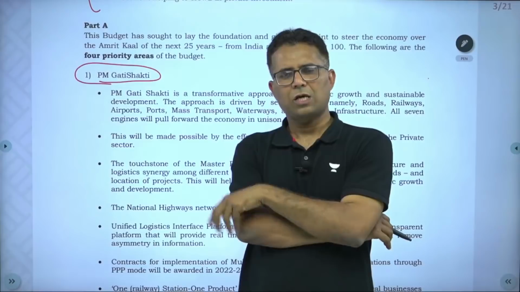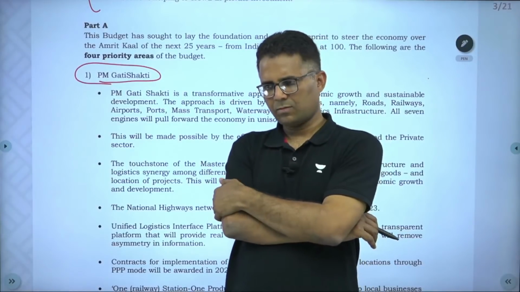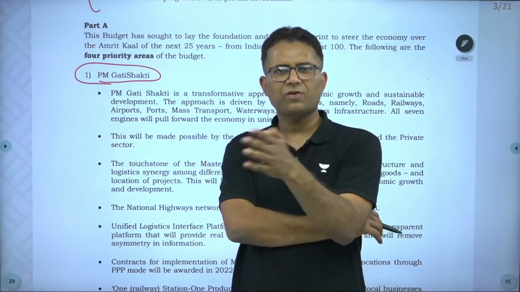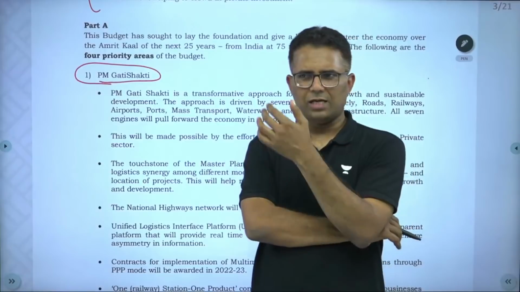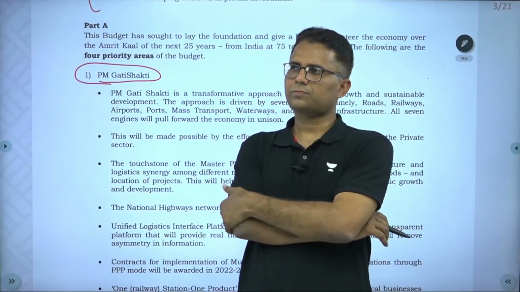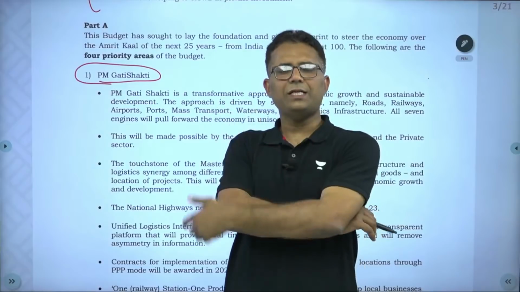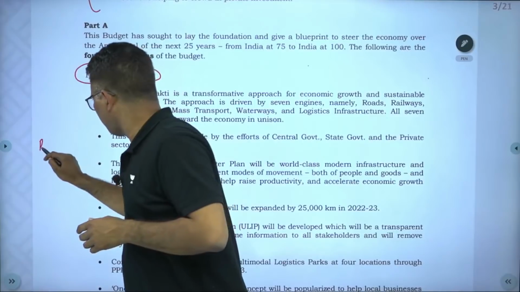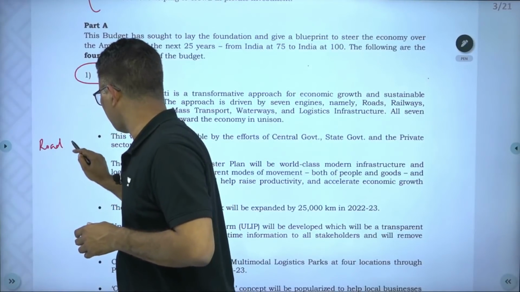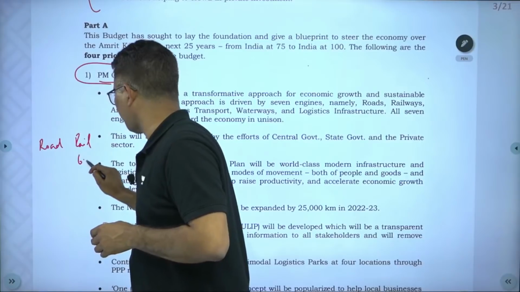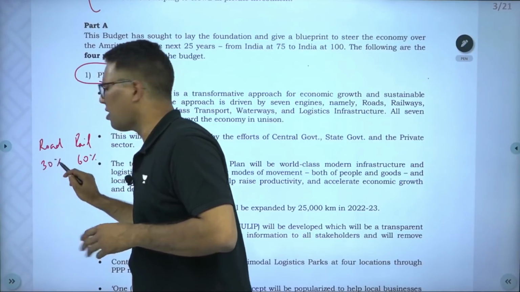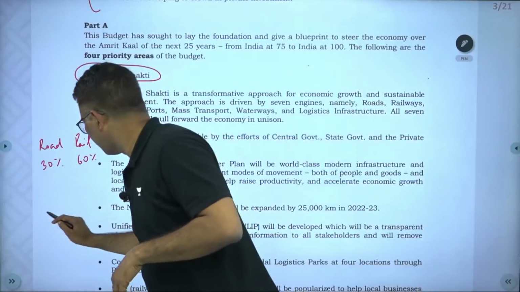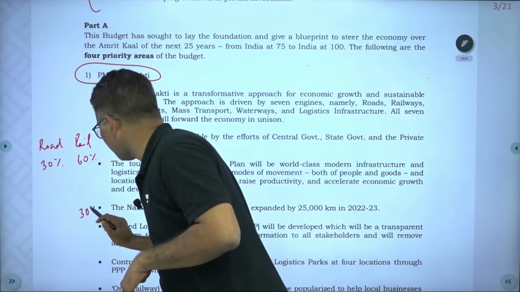The answer is, when we got independence, railway was carrying around 60% of the freight cargo and road was carrying only 30%. Now, in the last 70 years, at the time of independence, rail was carrying 60% of the cargo and road was carrying approximately 30%. Today's situation is reversed: railway 30% and road 60%.